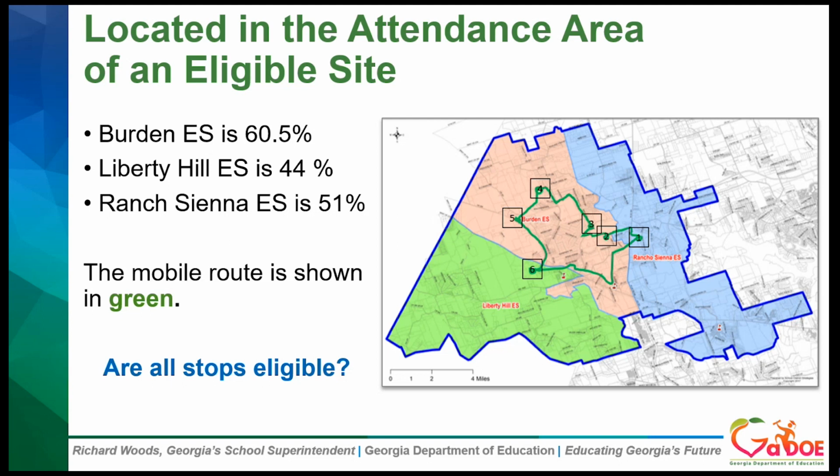You can use your reaction buttons, a thumbs up if you think all the stops are eligible, and a surprise face if you think they're not. All right, I see lots of surprise faces coming in. That's great. So the stop that is not eligible is going to be stop 6, because it is located in Liberty Hill's attendance area, which is less than 50%. Now with our mobile routes that are using buses, remember that you have to actually stop and remain present while the children eat their meal, and then the children may only take one item off-site.